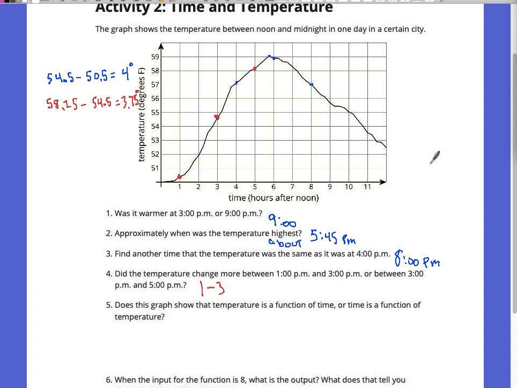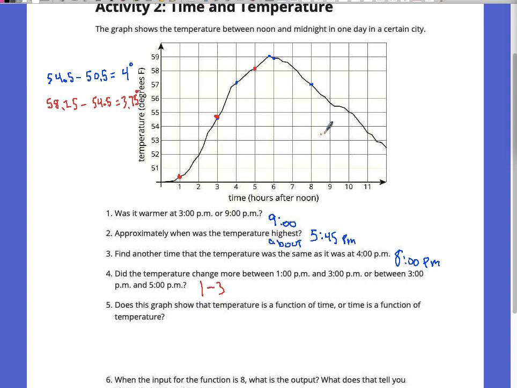Okay. Temperature is a function of time. That's exactly what this graph tells us. We always want to state it where y is a function of x. If we have a function, this graph is a function. It passes the vertical line test, and since it passes the vertical line test, it is a function. So we always want to say y is a function of x. Output is a function of input. Dependent is a function of independent. All those things say the same thing. So temperature is a function of time.